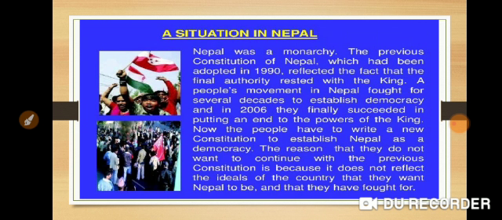The reason that they do not want to continue with the previous constitution is because it does not reflect the ideals of the country that they want Nepal to be, and they have fought for. That is why they have written down rules and regulations in such a way in their constitution that all people should be equal in front of law and order.